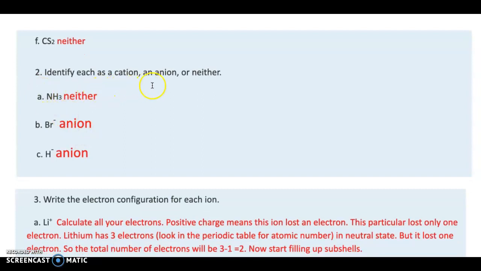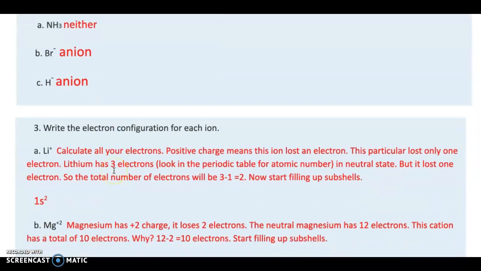Identify each as a cation, an anion, or neither. Same type of example. This is ammonia, common name ammonia, or nitrogen trihydrogen. This is neither. This is a neutral compound. This is the bromide ion and has a negative charge, therefore it's an anion. This is a hydrogen that has a negative charge. It can happen, and therefore you look at the charge. If it's negative, then it's an anion.